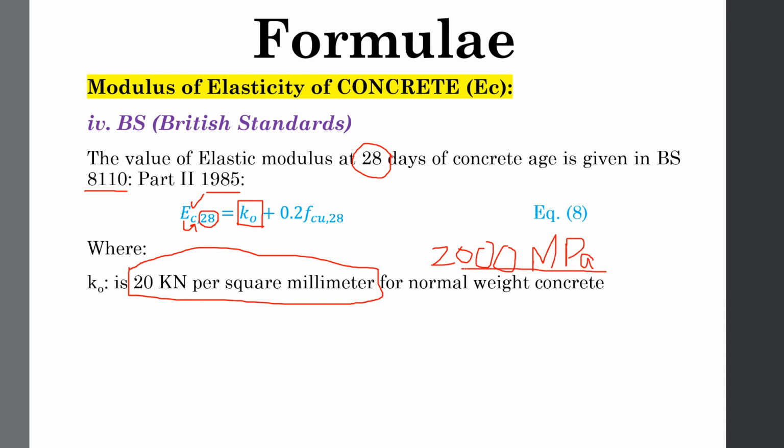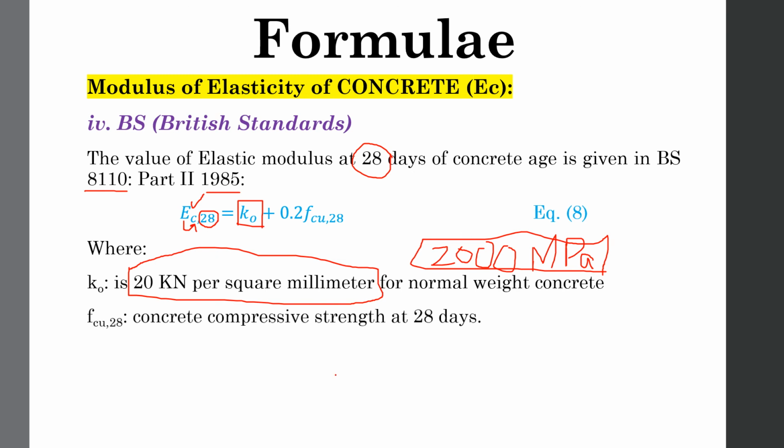But this is somewhat awkward, we cannot digest this value easily. So this will be 20 kilonewton per square millimeter for normal weight concrete, where FCU is the concrete compressive strength at 28 days. This is the same thing we are following from the first ACI standard to the British standard.